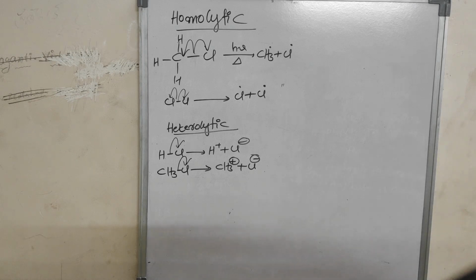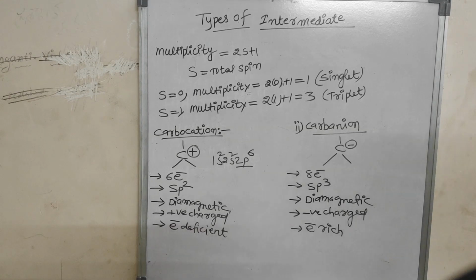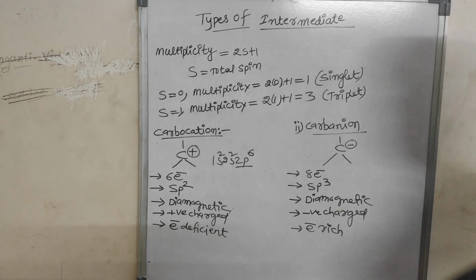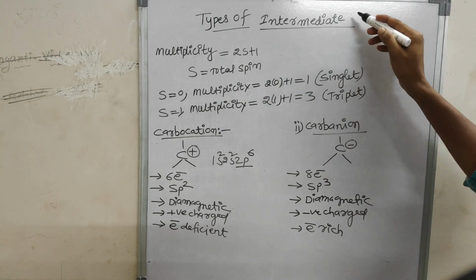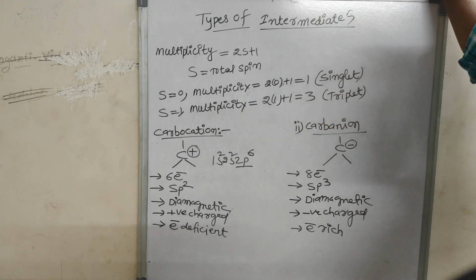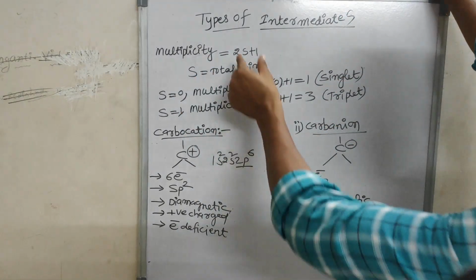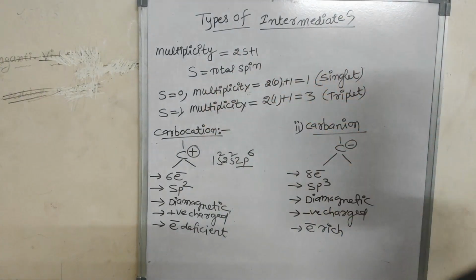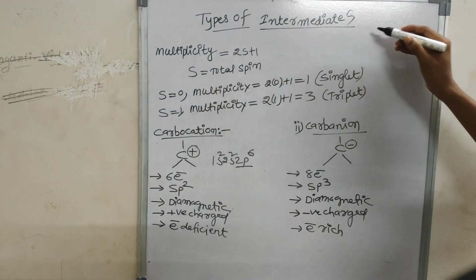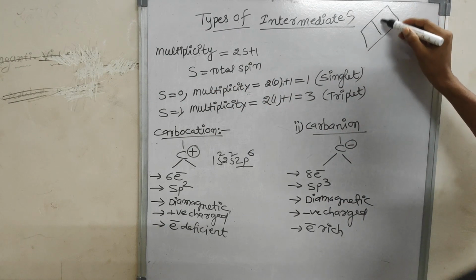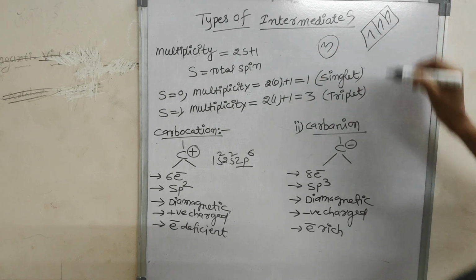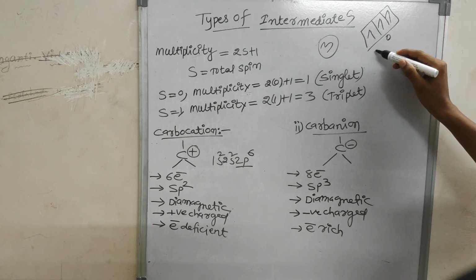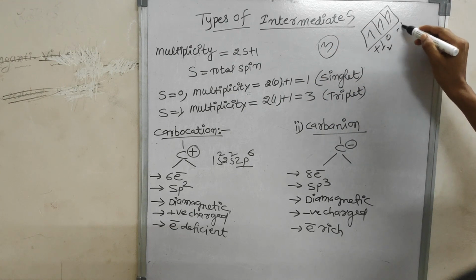So we go for another topic. Next, types of intermediates. Here we go for multiplicity. Multiplicity means 2S plus 1, where S is total spin. How can you find the spin? Suppose in the p block 3 electrons are accumulated: 1, 2, 3. What is the spin value? This one is 0, this is plus half, this is minus half.